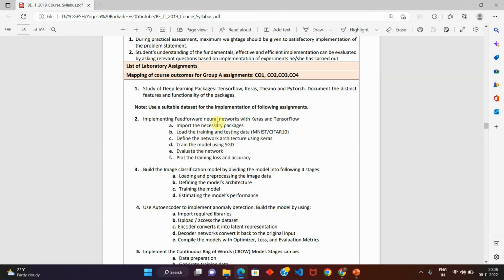So before that, make sure that you fill out the exam form. Contact your faculties or practical in-charge and ask them about your practical exam schedule. Third, ask about your project submissions as well, because in project stage 1 you have to publish the first research paper. So if you have any doubt, you can ask your particular guide and get your doubt solved. Also, if you have any doubts while filling the exam forms with ABC ID, let me know in the comment section. I'll guide you on how exactly to fill out those forms.